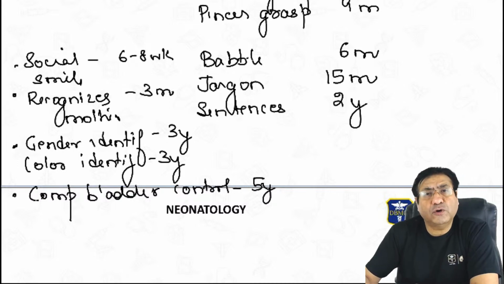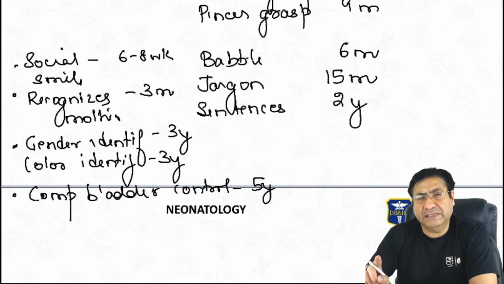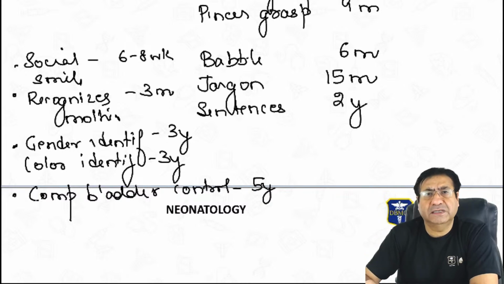And what is the drug of choice for enuresis? The drug of choice for enuresis is oral desmopressin. Desmopressin is a synthetic analog of antidiuretic hormone. So oral desmopressin is the drug of choice. But the treatment of choice is not desmopressin.